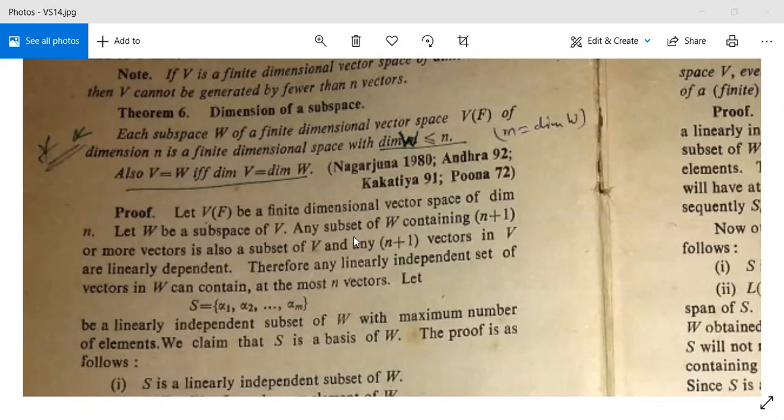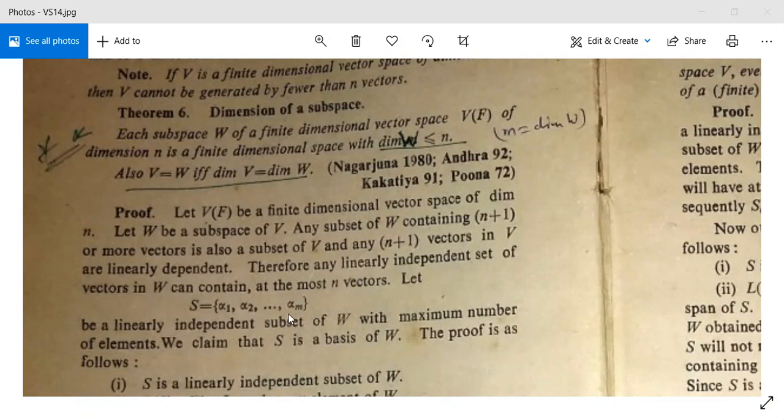Then any subset of W containing n plus 1 or more vectors is also a subset of V. No doubt, since W is a subset of V, any subset of W will also be a subset of V. And any n plus 1 vectors in V are linearly dependent. Why? Because V is of dimension n, so any n plus 1 vectors will be linearly dependent. Therefore, any linearly independent set of vectors in W can contain at the most n vectors.